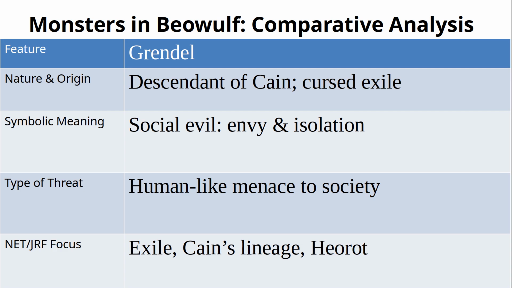His attack is on the social order, the comitatus, the band and the king's hall. Therefore his symbolic meaning is social evil, envy and isolation. A direct question comes in NET. Grendel is traditionally seen as a descendant of, answer of course, Cain.